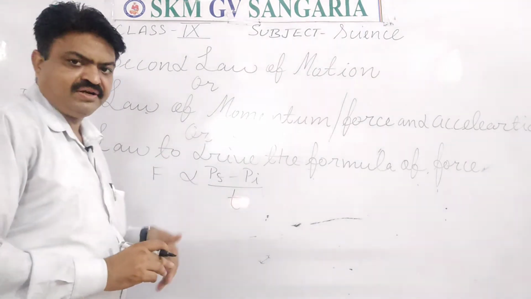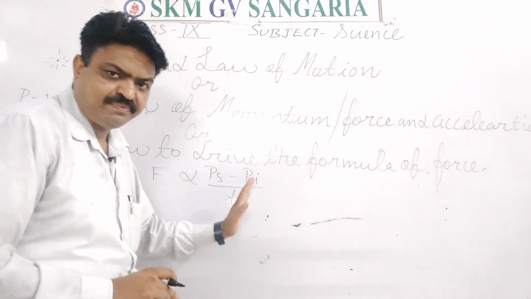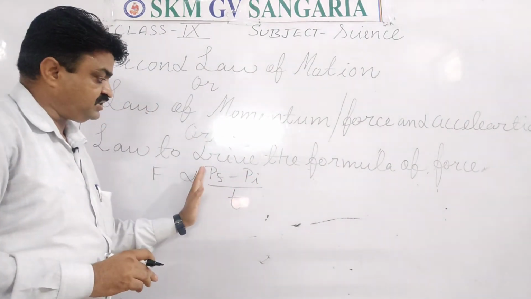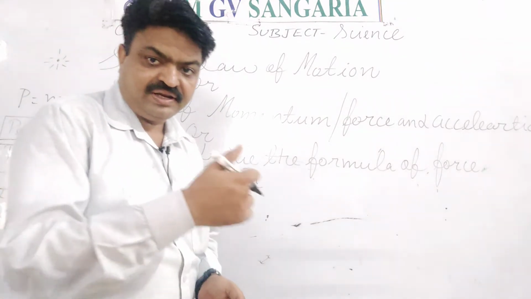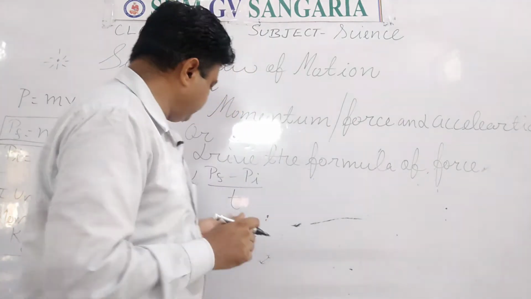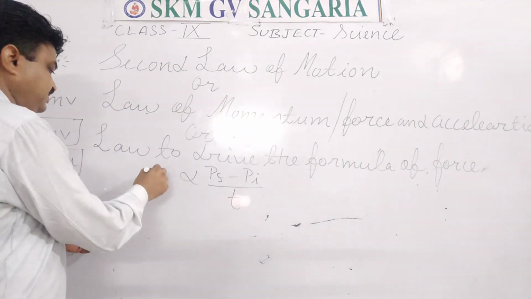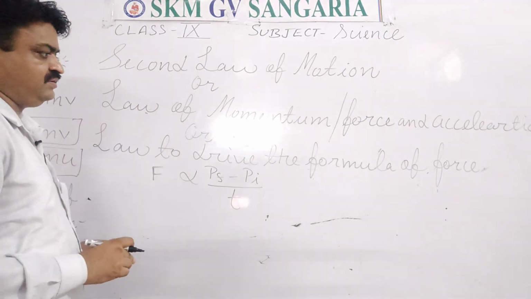You can also write it this way: the unbalanced force is directly proportional to the change in momentum per unit time, or the rate of change of momentum. So this equation we get with the help of the second law of motion.